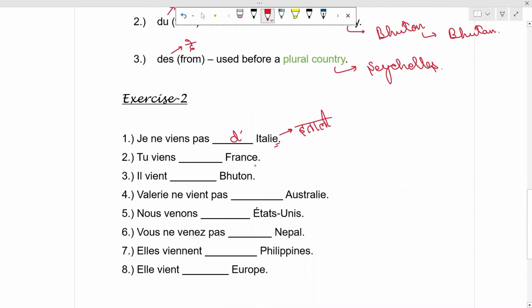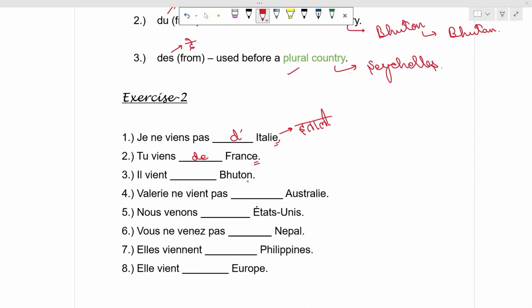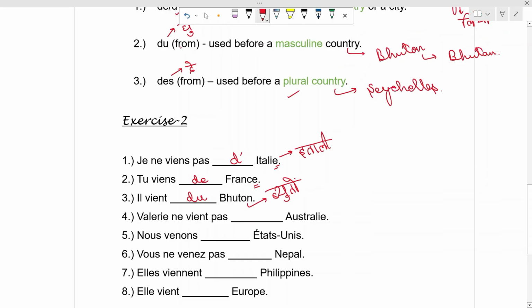Tu viens France. Again, it is a feminine country, so we will use de. Il vient Bhutan. So the pronunciation is Bhutan. Since it is a masculine country, we will use du here. Du is used before a masculine country.